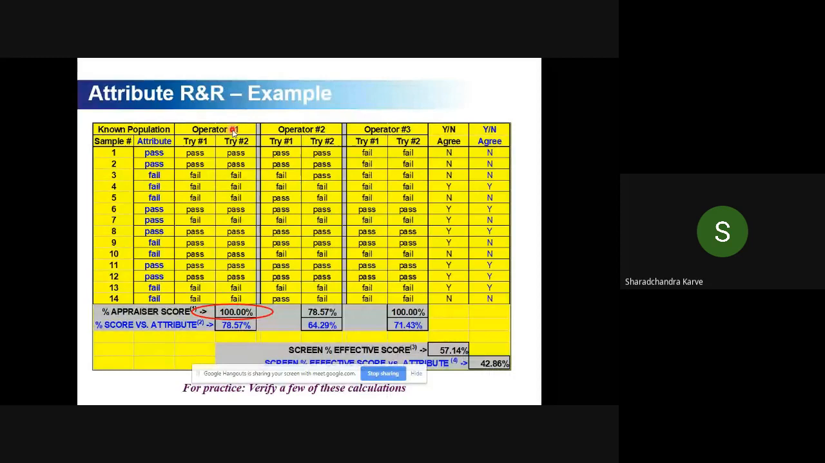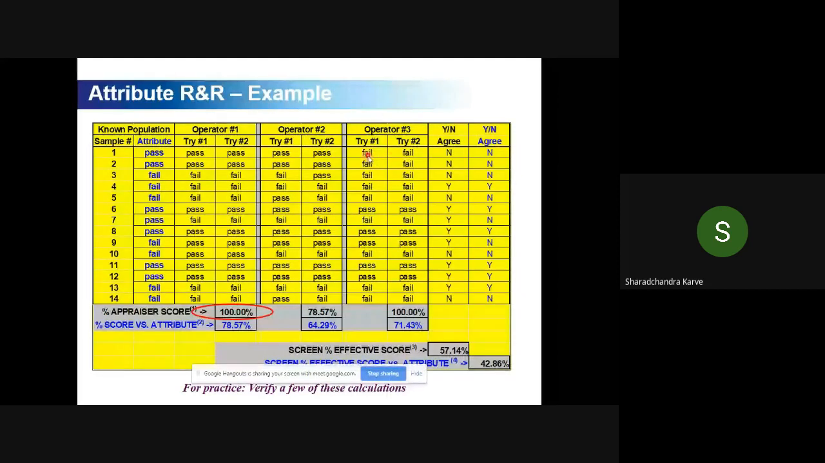So I have 14 parts, and operator 1 inspects them for the first time. That is what I call try 1, and he notes down the reading. Then after 2-3 days, maybe I reshuffle the sample. I have to take care that he doesn't know the answer he wrote during the first try. Then he looks at them again for try 2 and notes down the answer. Similarly, operator 2 does it twice, try 1 and try 2.